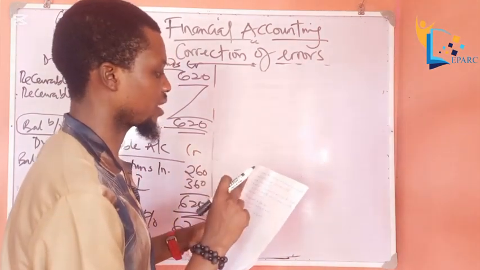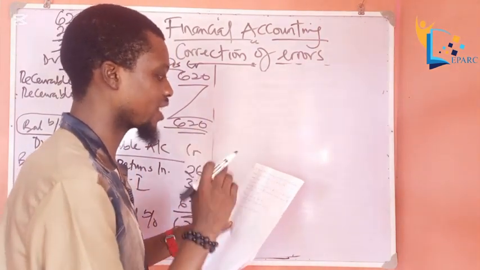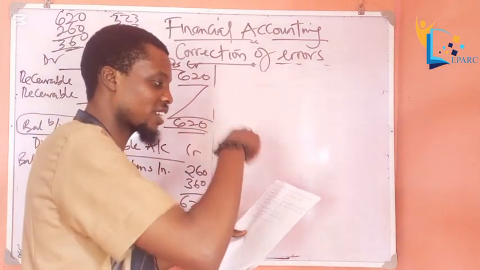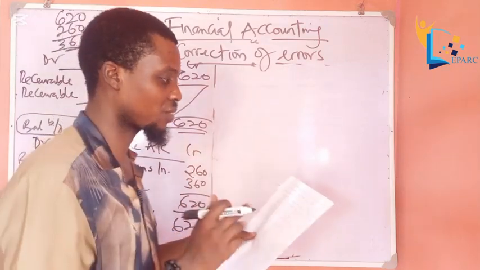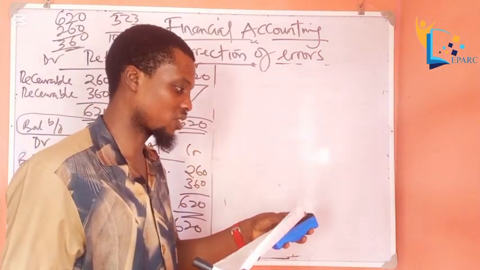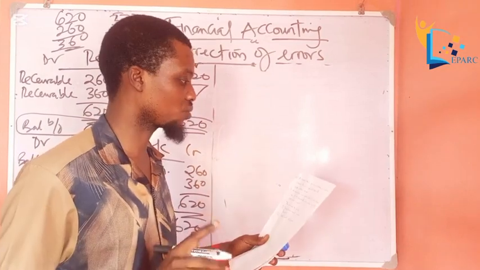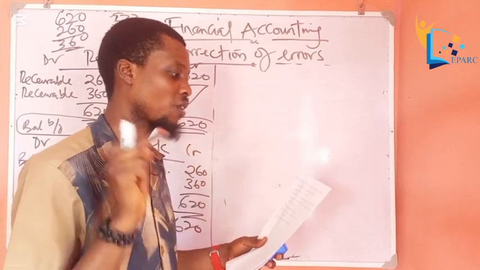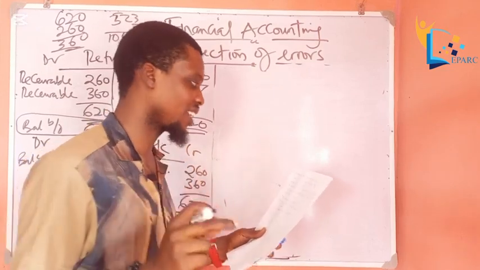A payment of 130 naira for wages and salary was entered correctly in the cash book, but as 310 instead of 130, it was entered as 310. Will it affect the trial balance? Yes, it will affect the trial balance. What are the accounts involved? We have wages and salary account and suspense account, since it will affect the trial balance. But first, let's analyze this error.